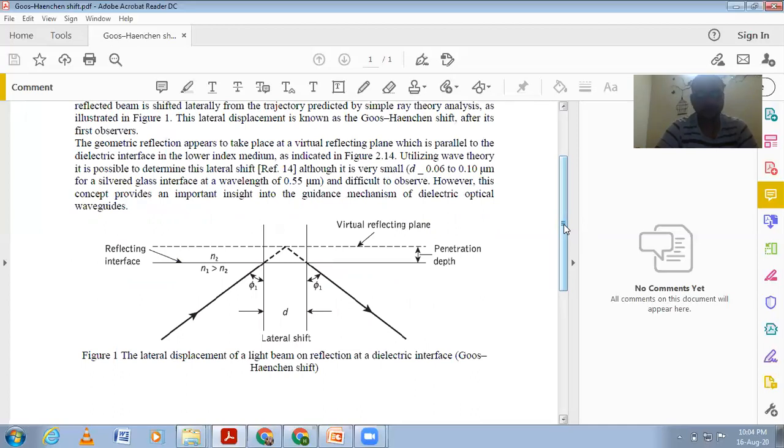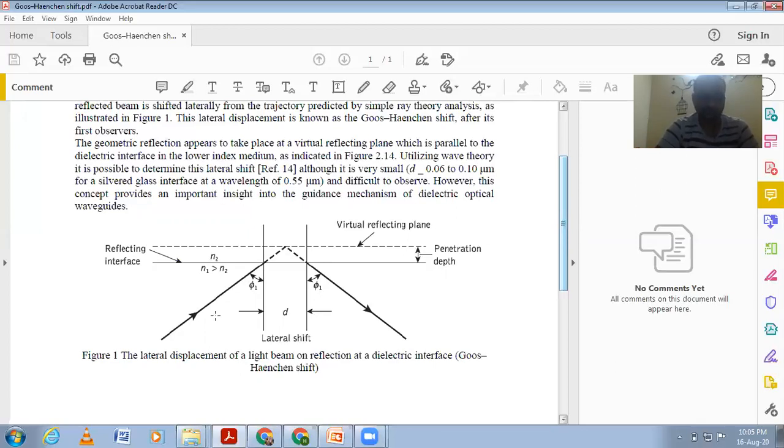Utilizing wave theory, it is possible to determine the lateral shift, although it is very small, approximately 0.06 to 0.10 micrometer for a silver glass interface at a wavelength of 0.55 micrometer, and difficult to observe. However, this concept provides an important insight into the guidance mechanism of dielectric optical waveguides.